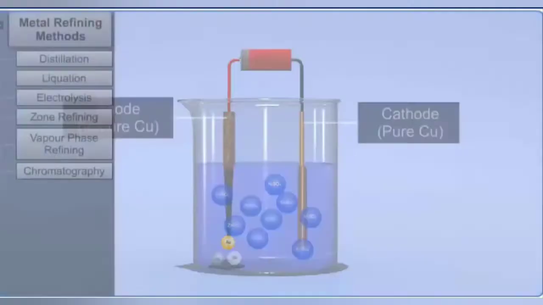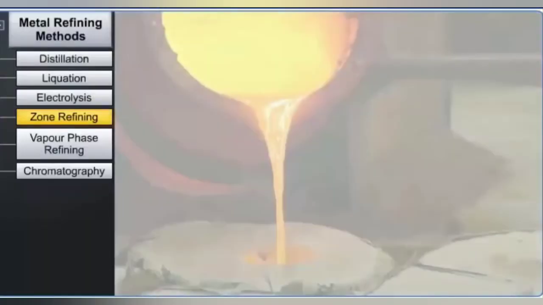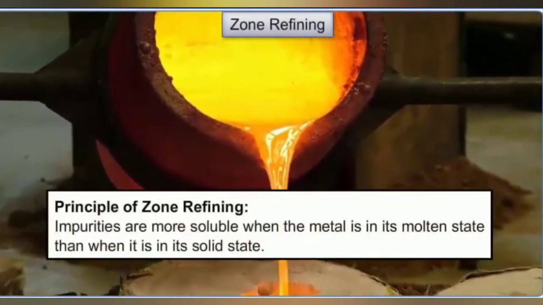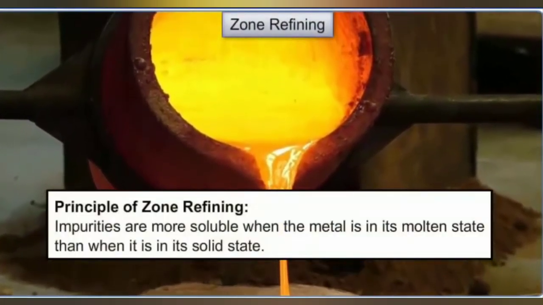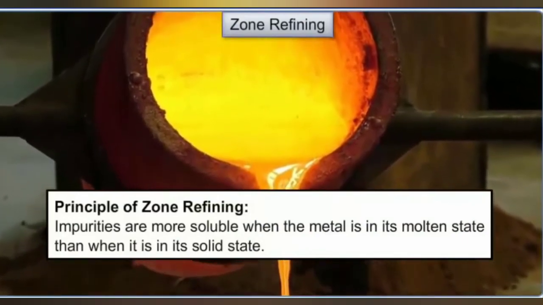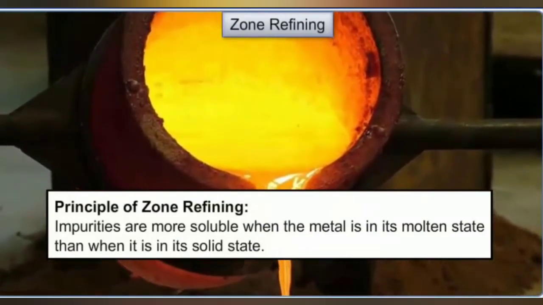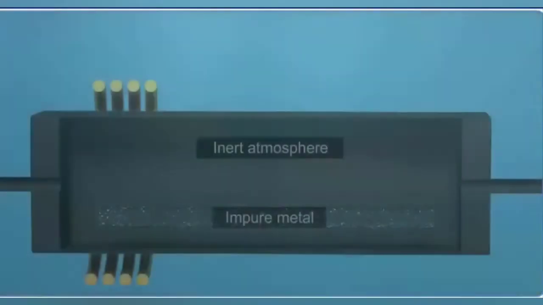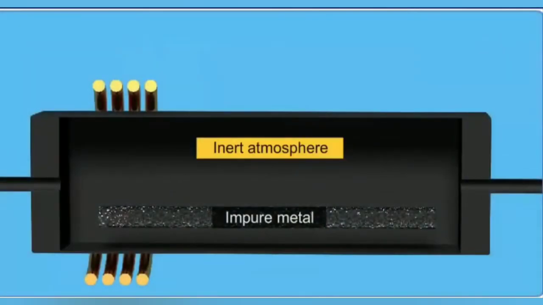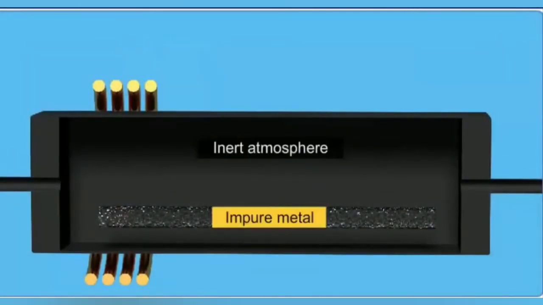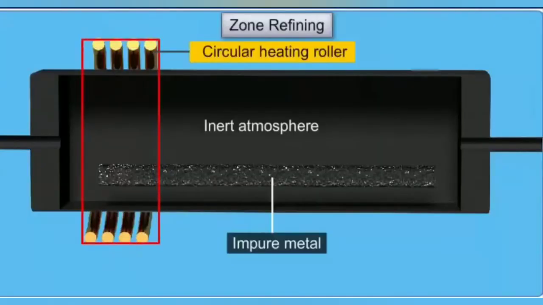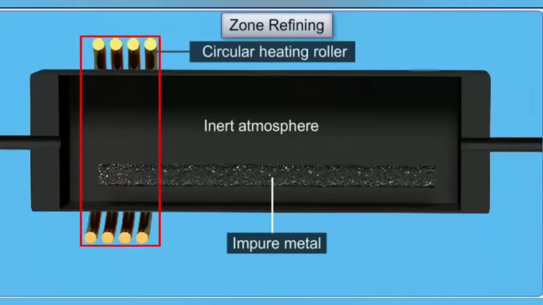The next refining method is the zone refining method. This method is based upon the principle that impurities are more soluble when the metal is in its molten state than when it is in its solid state. This technique is used for obtaining metal with very high purity. This process is carried out in an inert atmosphere to prevent the metal from getting oxidized. In this technique, a circular mobile heater is fitted at one end of a rod of impure metal.